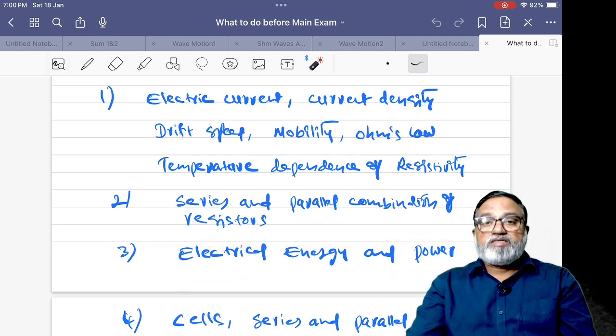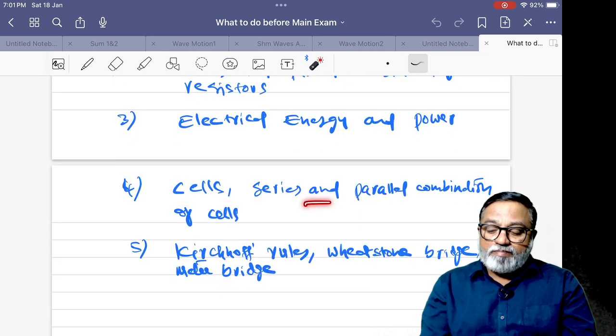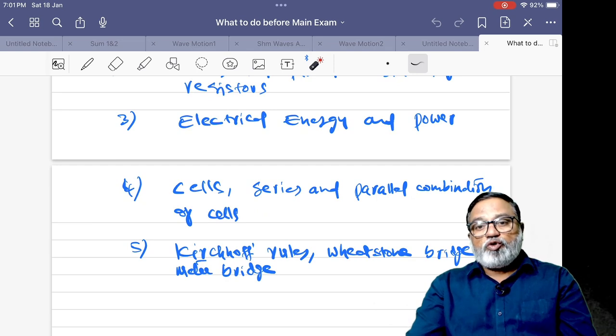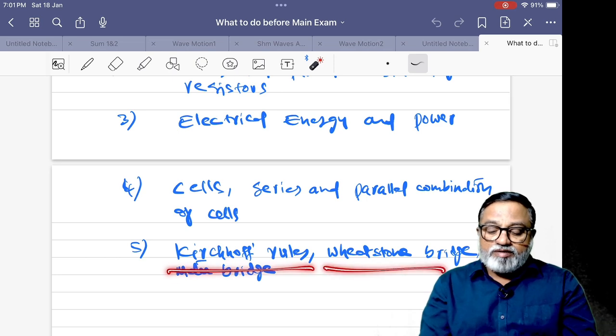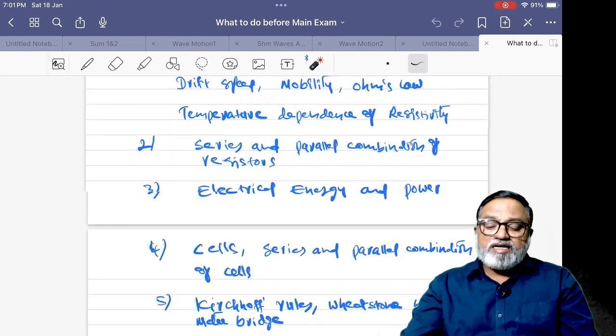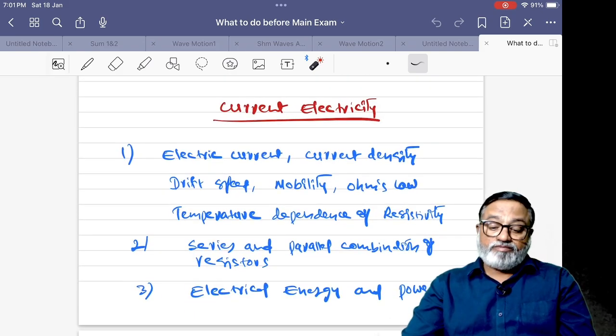Electrical energy and power. If the bulbs are connected in series, the low wattage bulb glows brighter than the high wattage bulb. If bulbs are connected in parallel, the high wattage bulb glows brighter than the low wattage bulb. Power, energy formulas. This is electrical energy and power. Next one, cells connected in series, parallel, and a combination of cells, mixed grouping. And current is maximum when cells are connected in parallel, and Kirchhoff's laws, Wheatstone bridge and meter bridge. So from second year, the chapter with the most weightage is current electricity.